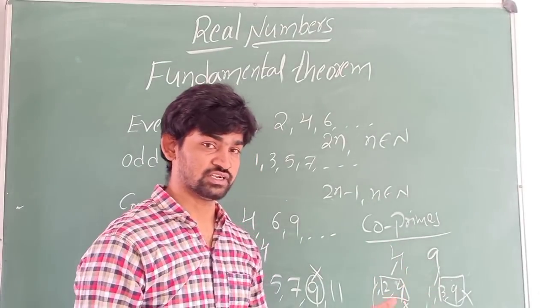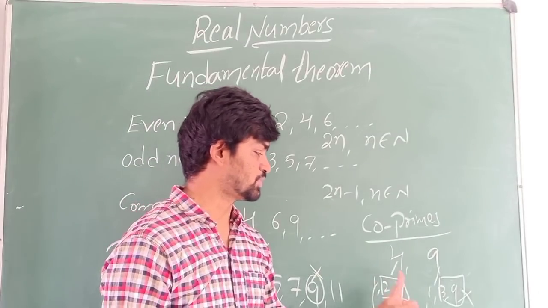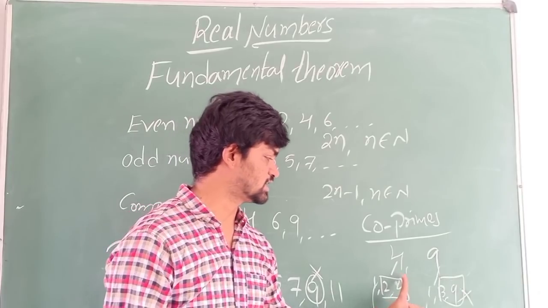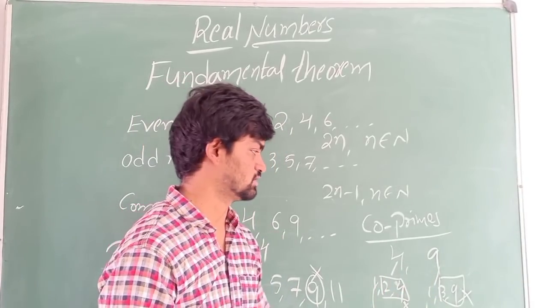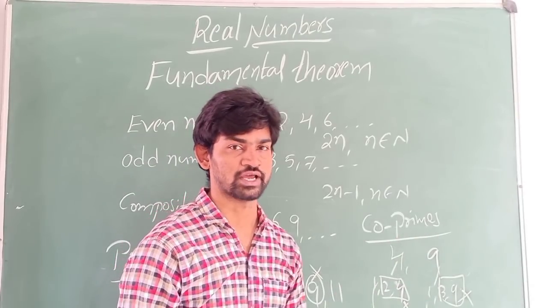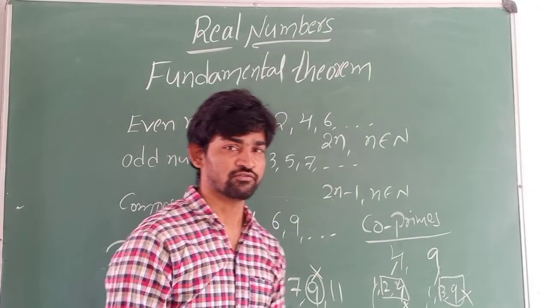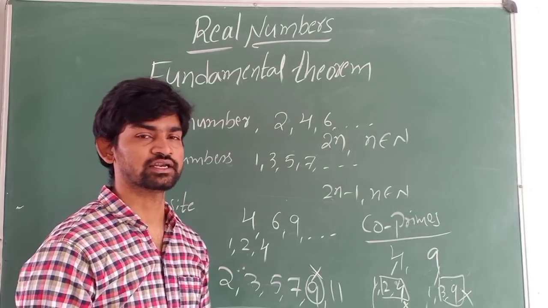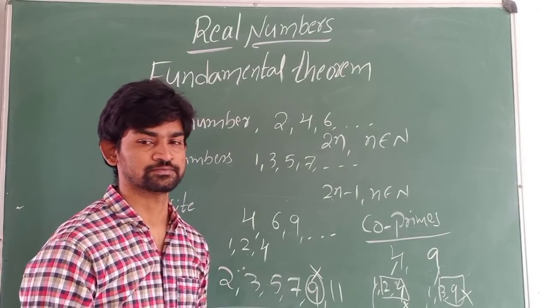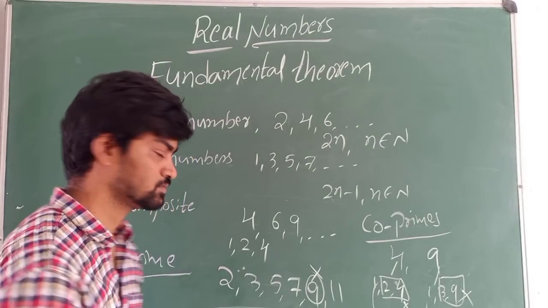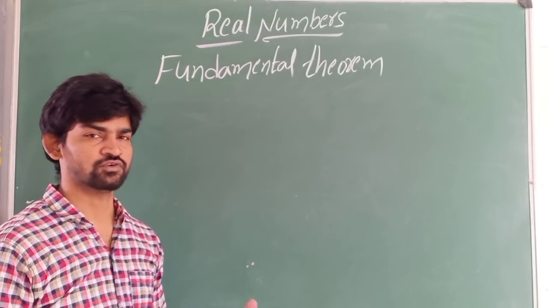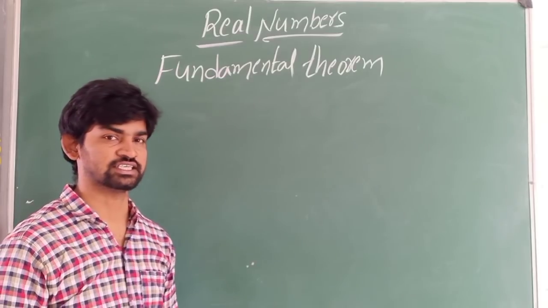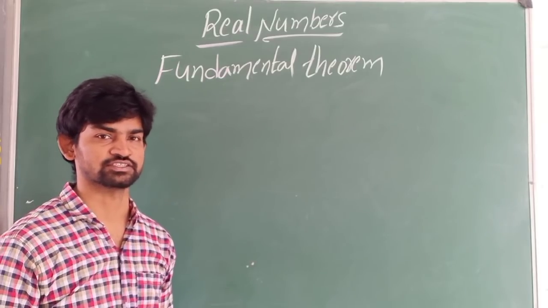One more time I am repeating the definition: co-primes are a pair of numbers which have only 1 as their common factor. Then they are called co-primes. Next, we will see LCM and HCF by different methods. Before learning LCM and HCF, let us see one more time what the prime factorization method is.